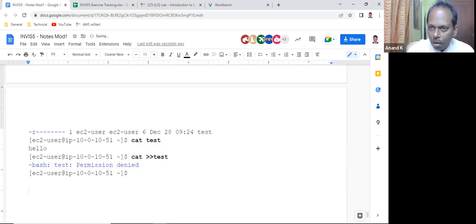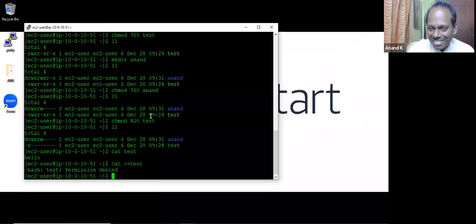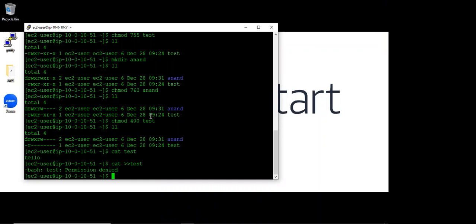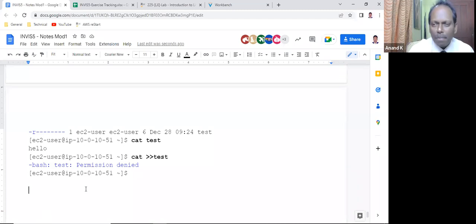Now all of you can play with permissions like anything with chmod. There are a couple of things which I want to tell you. Along with chmod, we have two more commands, but we may not be able to use them here.